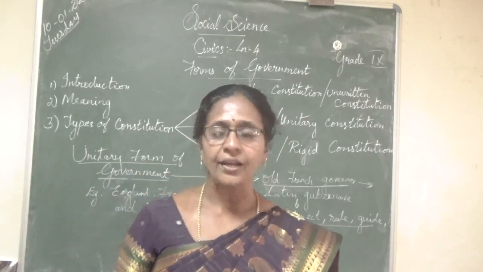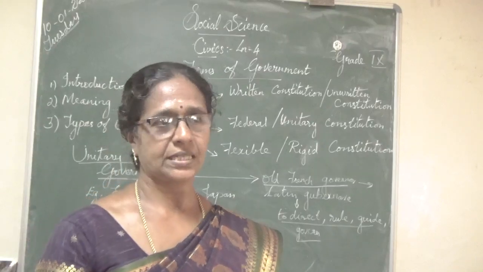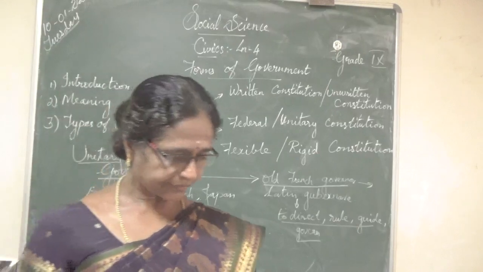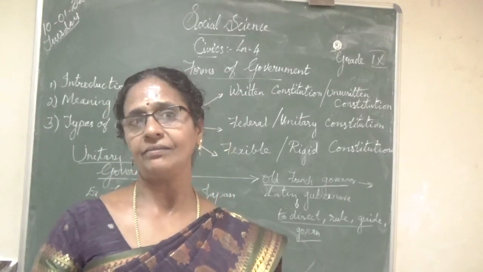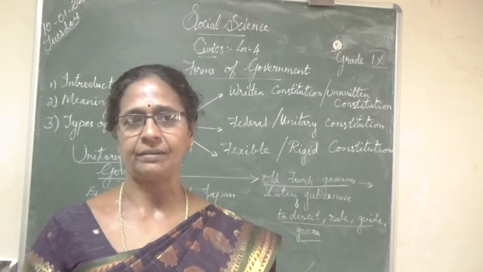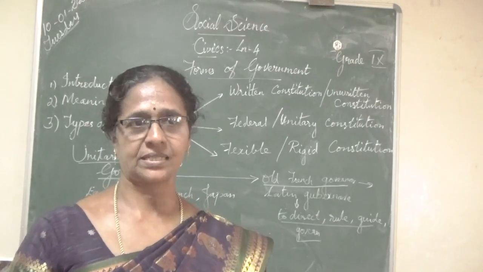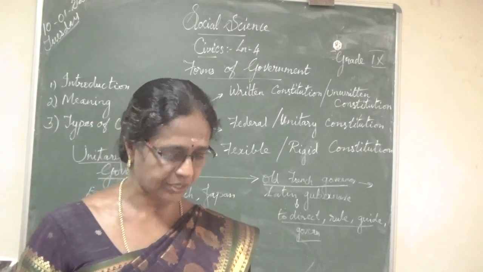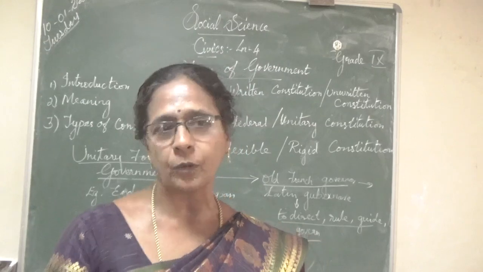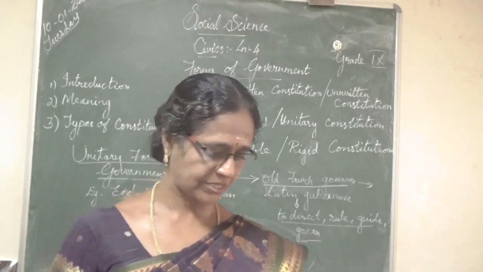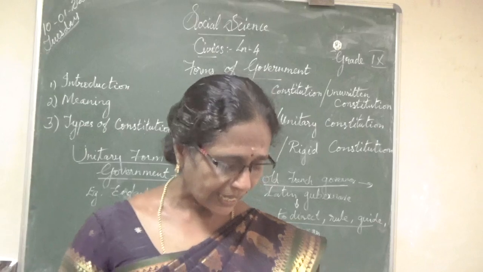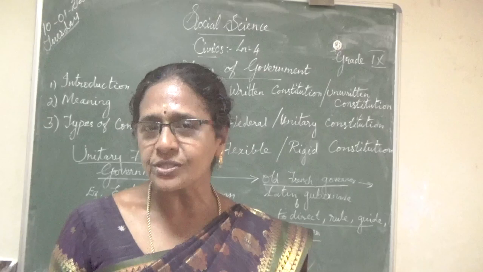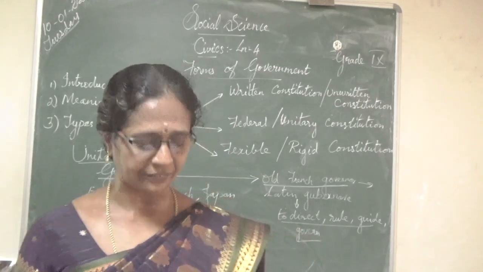Okay. First one, introduction. What do you mean by government? Government is the main agency of the state. In one state, the main agency is the government. So it comprises several members belonging to political and administrative wings. It serves as the instrument for delegation and execution of the state policy for the welfare of the people. All know what's the use of government. Government is used for the welfare of the people.